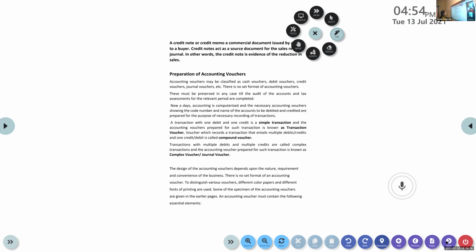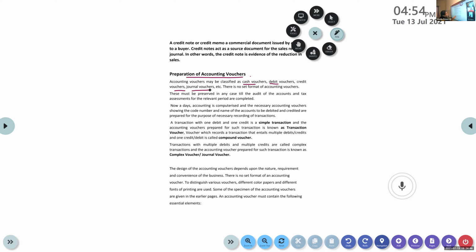Now, how do we prepare? The preparation of accounting vouchers. Accounting vouchers may be classified as cash voucher, debit voucher, credit voucher, journal vouchers, etc. And there is no set format of accounting vouchers. There is no particular format for preparing the vouchers.